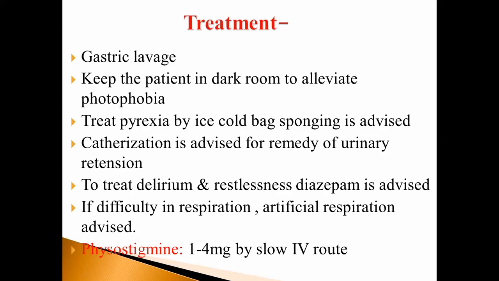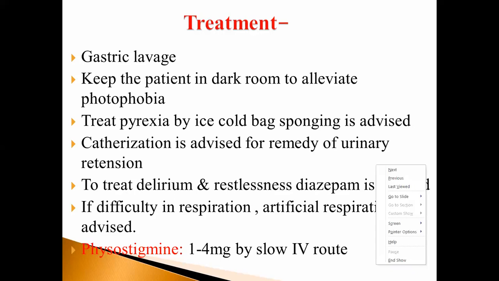Which antidote is used for belladonna poisoning?